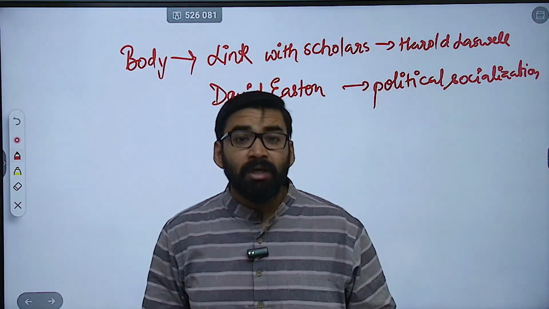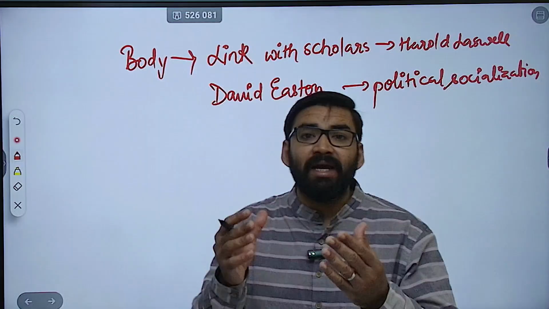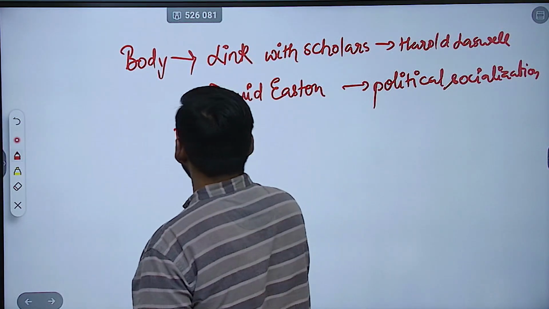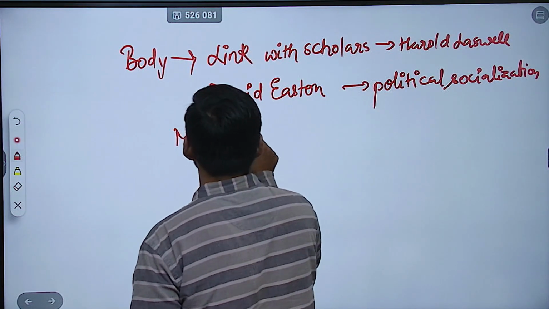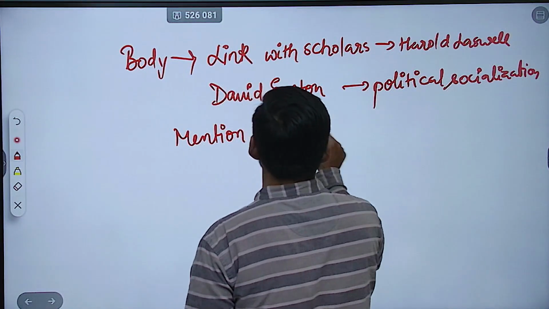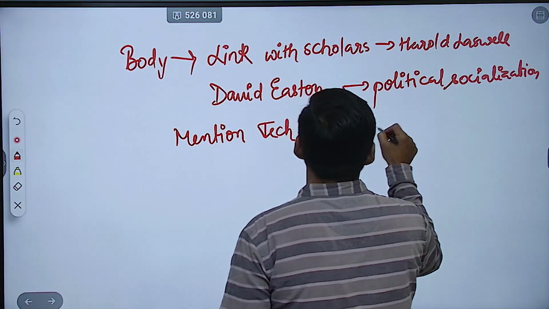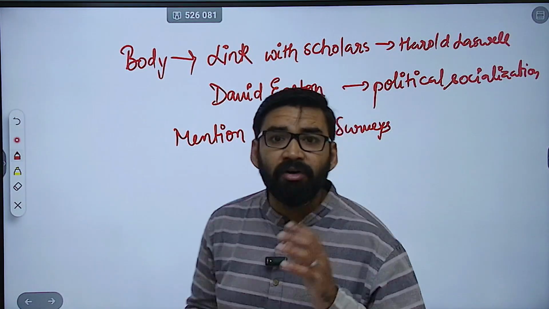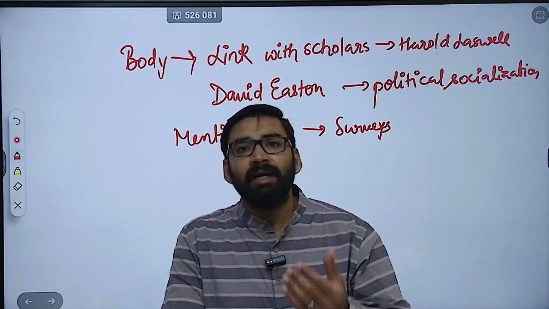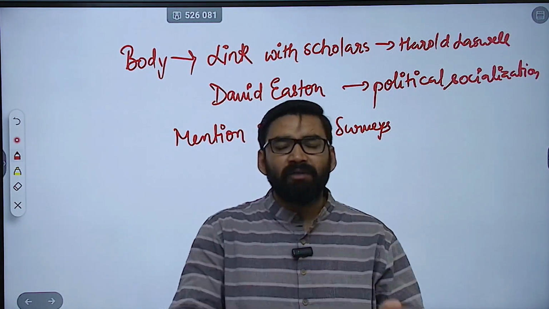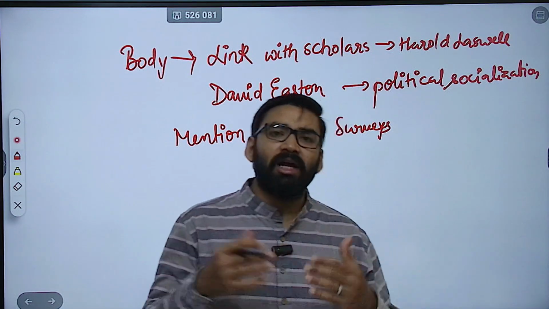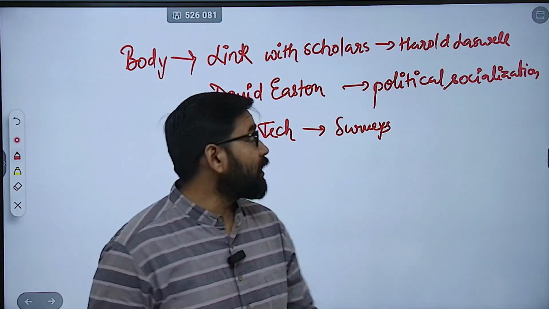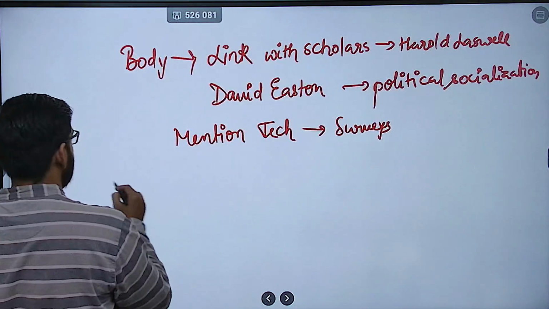Support system. Then you can mention techniques like surveys, attitude scales. Then you can mention the criticism: overemphasis on the micro level, neglect of institutions, like this. And at last, you can conclude your answer.